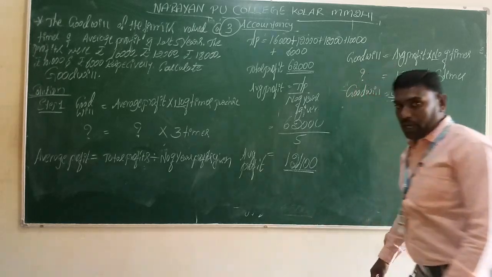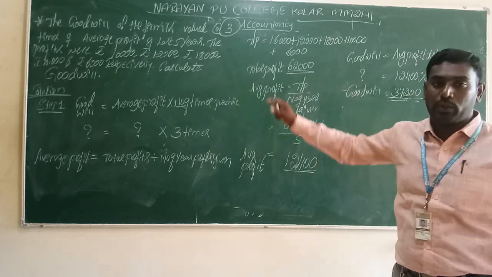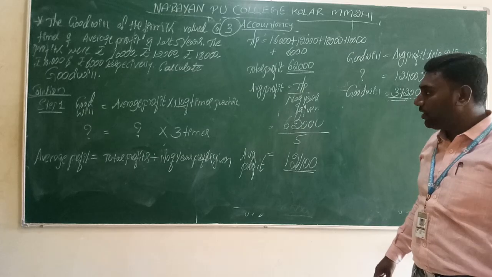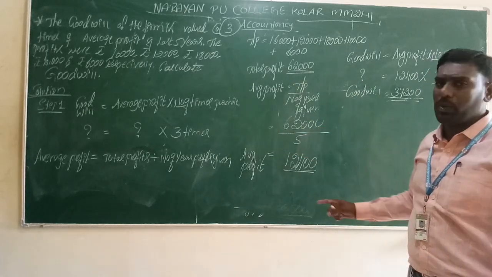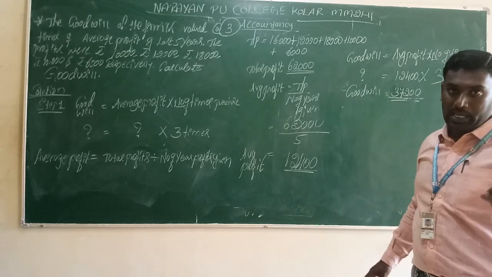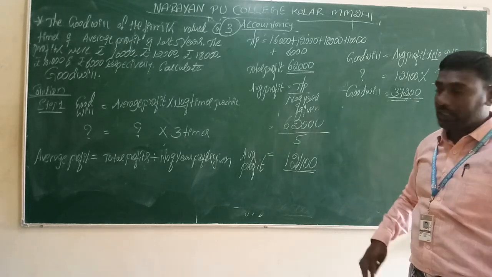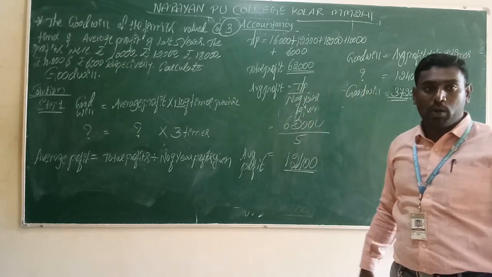In this manner we have to calculate the goodwill. These are the techniques with which we calculate goodwill based on the average profit method. If they are given, we should calculate it according to this criteria only. This belongs only to section C, not to a section D question. In section D it should be included. So, basics we have to learn first, and later we move to the 12 marks topic only.